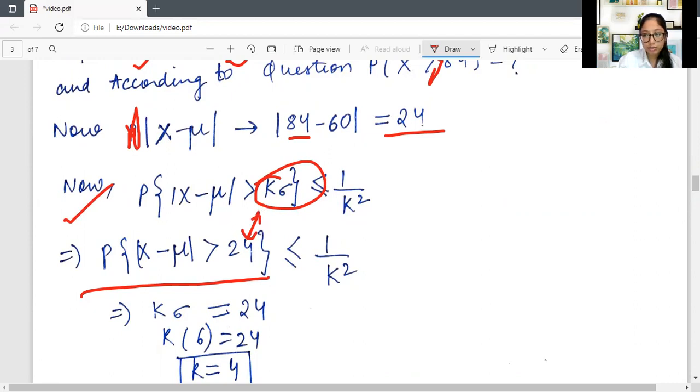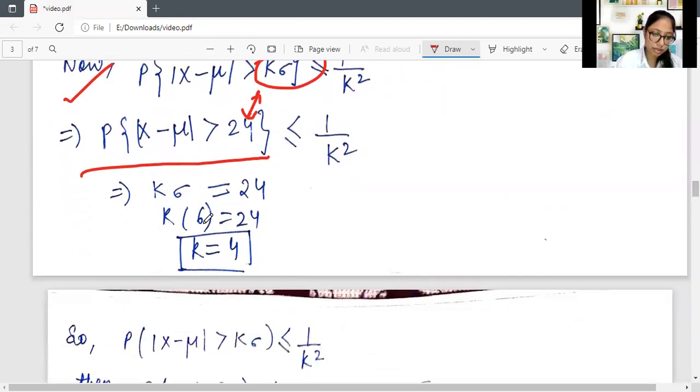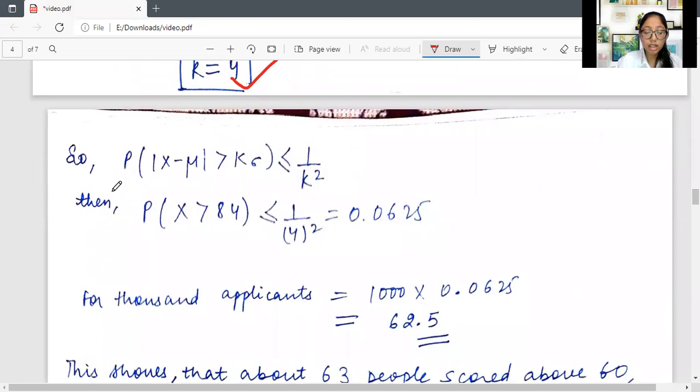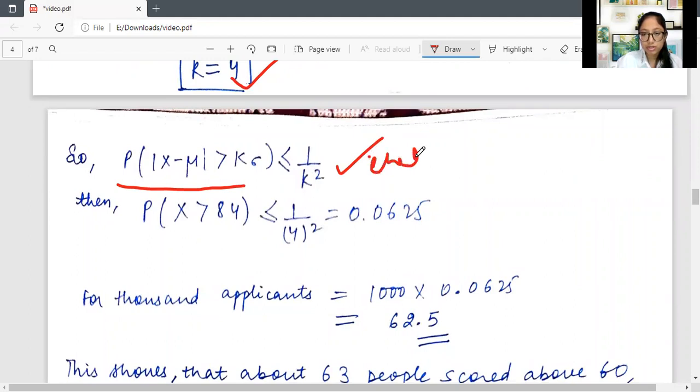We can get the value of k sigma equals 24, then sigma is 6, and then k is equal to 4. And then we can put this in the other equation, the right side of Chebyshev's inequality. This is the inequality, right? Chebyshev's inequality is this one.